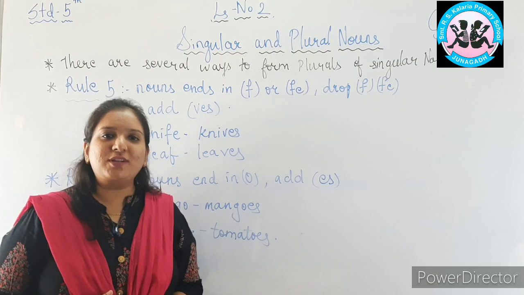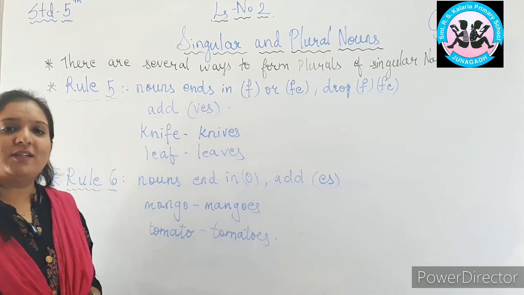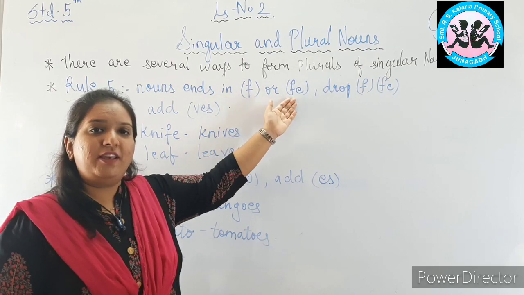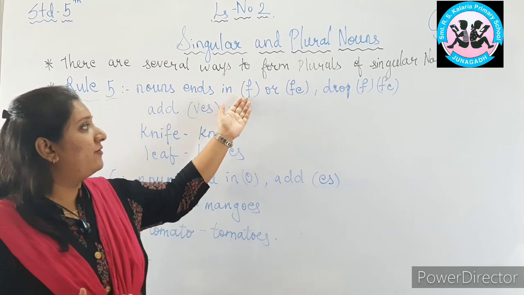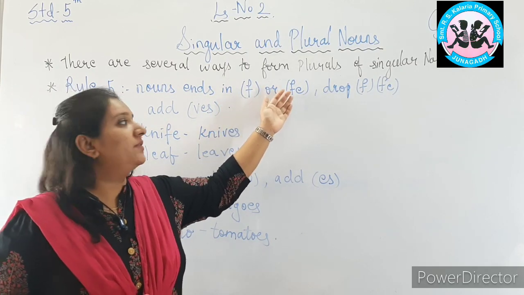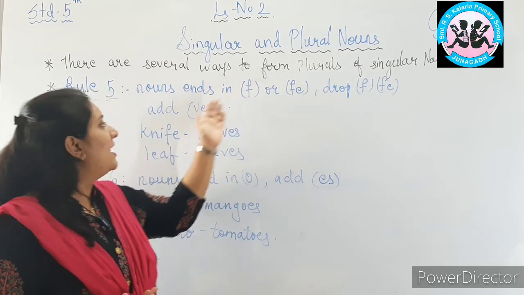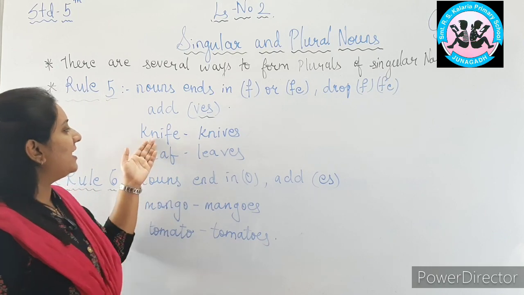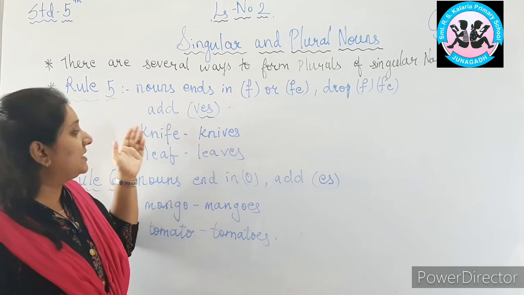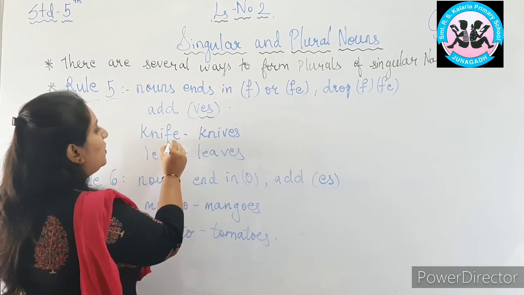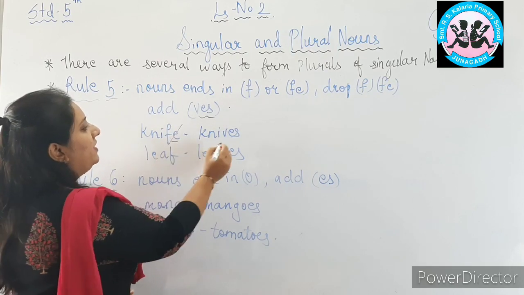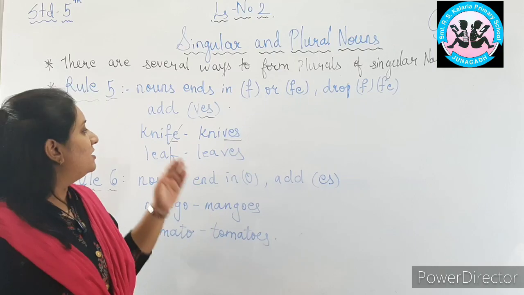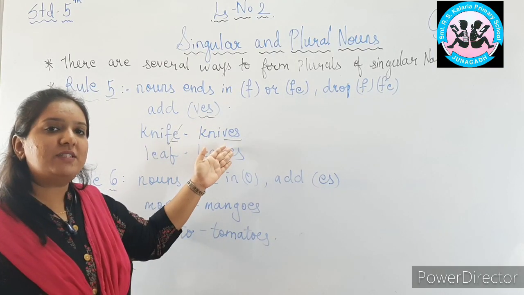Now let us look at rule number 5. What does it say? If the noun ends in F or FE, if the last letter is F or FE, what we will do? We will drop the F and FE and add VES. For example, knife. The word knife is ending in FE. So what we will do? We will cut the FE and we will add VES to make it a plural form. So knife will become knives.